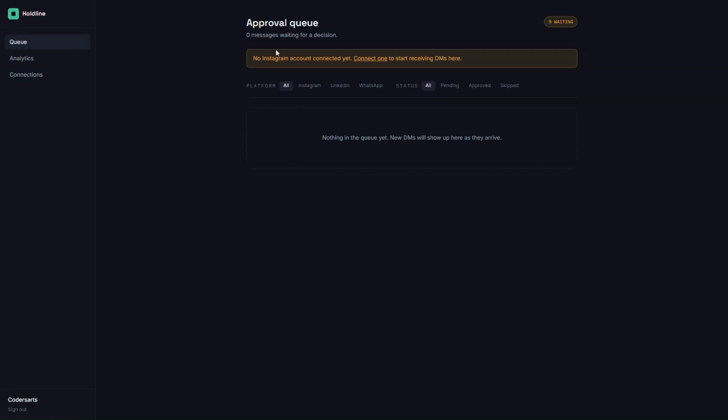So first is this queue section. All the messages that you see on your Instagram, your LinkedIn, or your WhatsApp will come over here for your approval. We have certain filters at the top. Platforms is one filter. So you can click on all, and all things will come over here. Currently it's not coming because we have not connected any platform. Then we have Instagram, LinkedIn and WhatsApp. You can apply the filter, then all, pending, approved and skipped. You can manage from here.